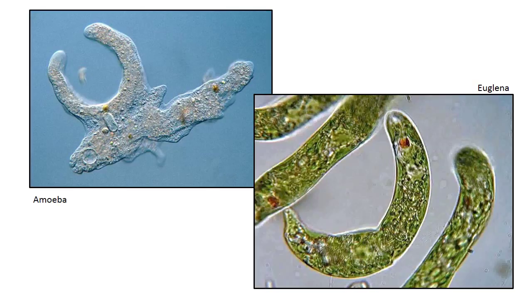On the right, we have euglena. They are green because they have chloroplast in them, which contain chlorophyll, which allows them to get energy from the sun.